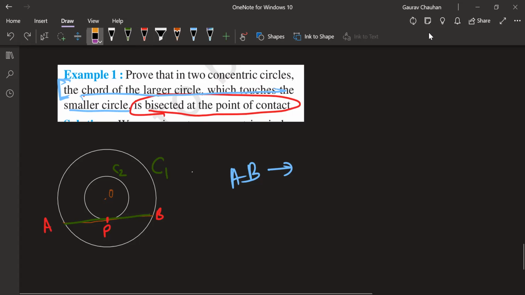Good, Manisha. Clear with that? As we break the sentence down into subject and predicate, think where it is starting. Mostly after that we are getting the to prove part. This whole thing is the subject. This is bisected at the point of contact.